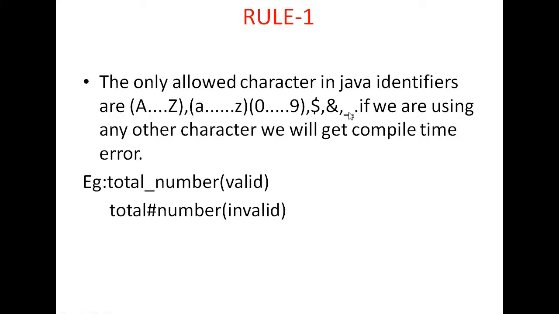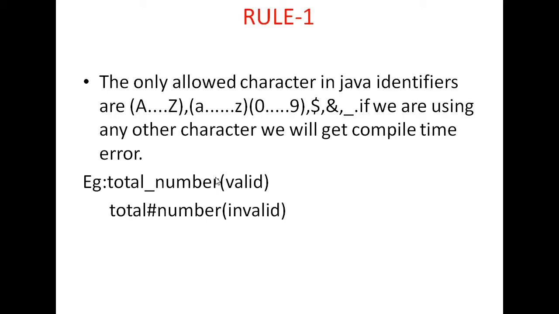If I give a name to an identifier, you can use capital letters, small letters, digits, and the only special characters are the dollar symbol and the underscore symbol. If I use any other character, then the compiler will surely give an error message.